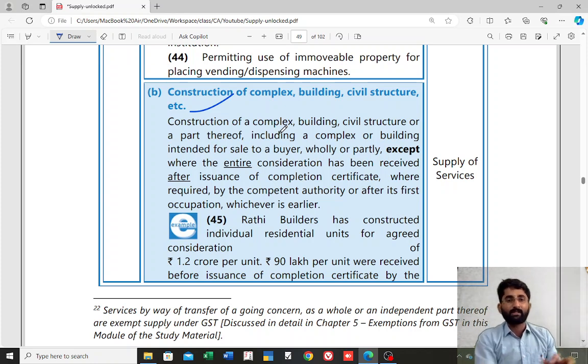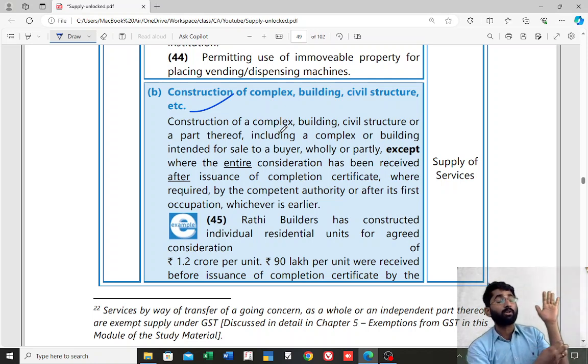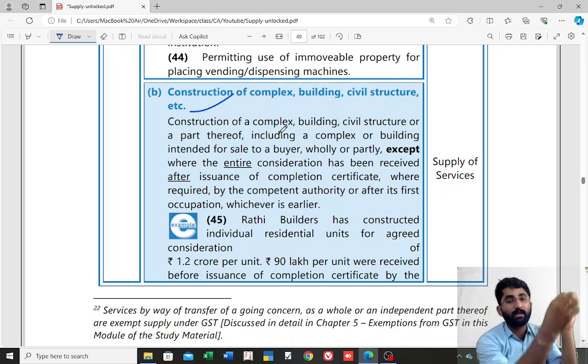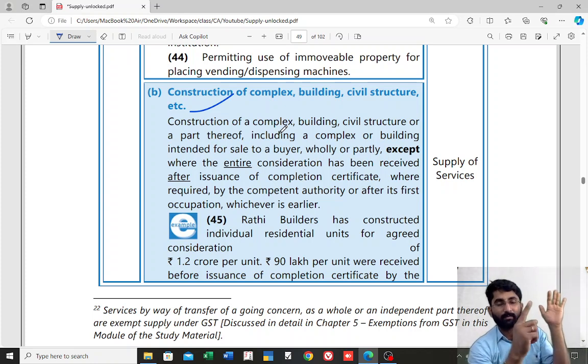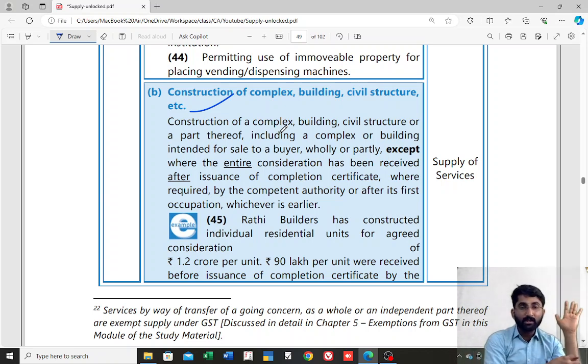I'll give you one example. See, I am constructing one building. The construction is going on. I got the first occupancy on 1st of April 2023, and I got the completion certificate on 1st November 2023. 1st April 2023 is first occupancy and 1st November 2023 is the completion certificate.